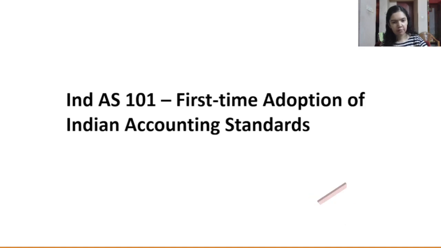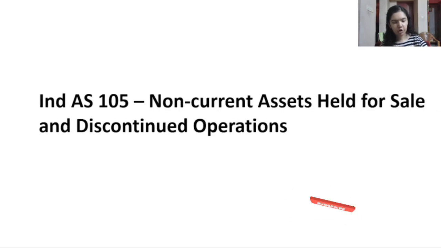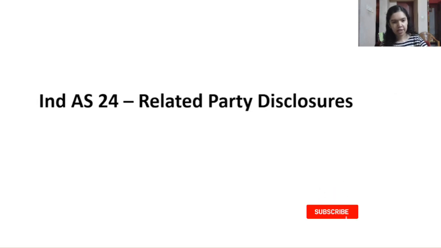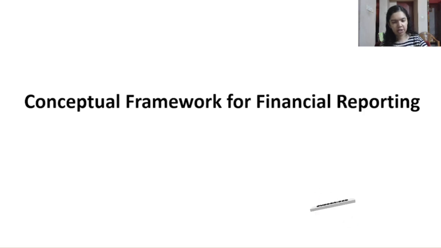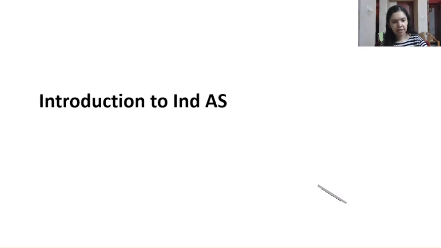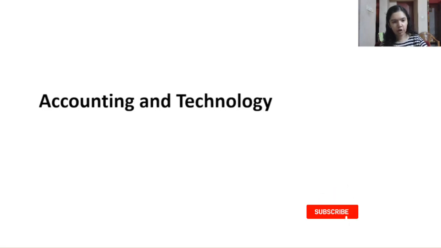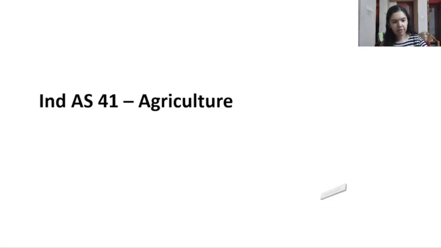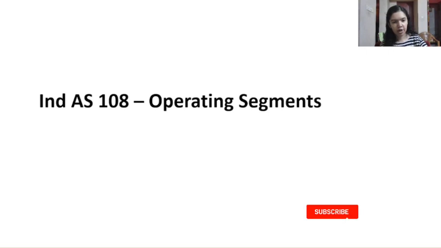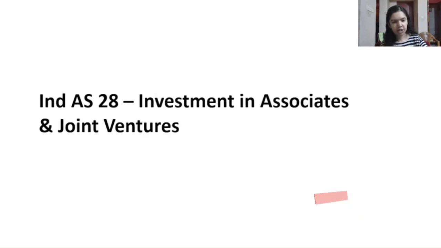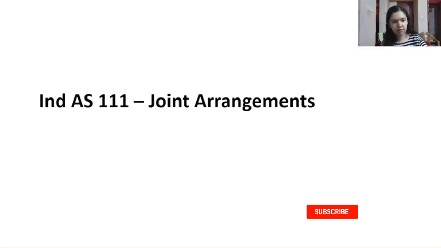Ind AS 101, first-time adoption of Ind AS. Then Ind AS 105, non-current assets held for sale and discontinued operations. Ind AS 24, related party disclosures. And then some topics like the conceptual framework for financial reporting, introduction to Ind AS, accounting and technology. Then Ind AS 41, agriculture. Ind AS 108, operating segments. Ind AS 28, investments in associates and joint ventures. And Ind AS 111, joint arrangements.